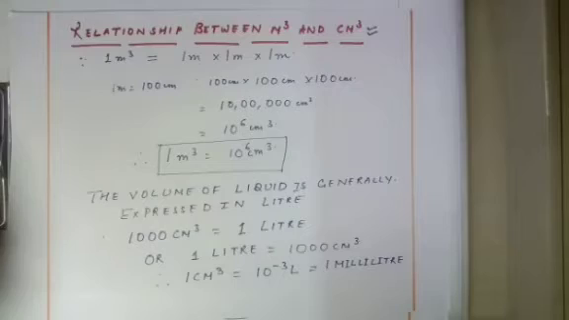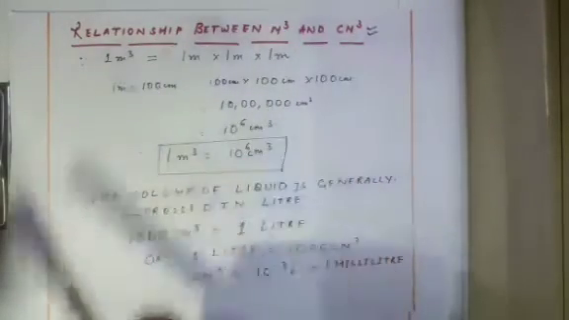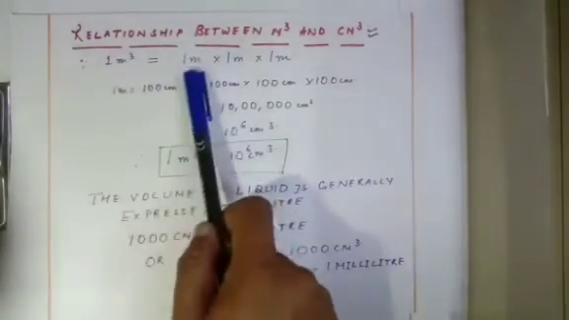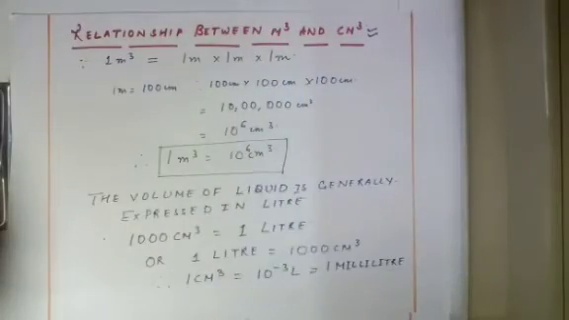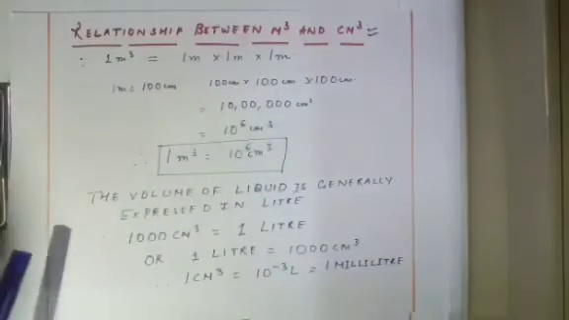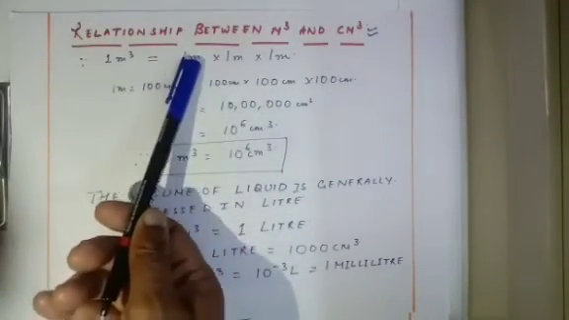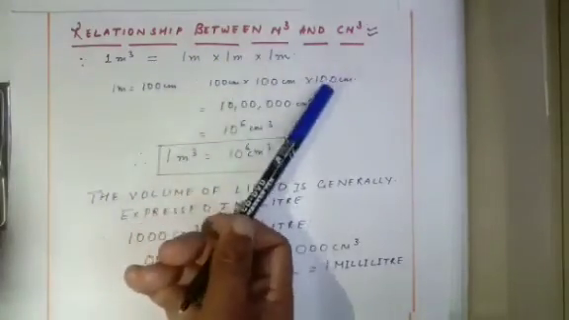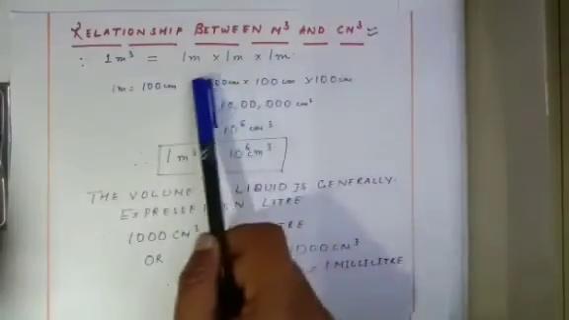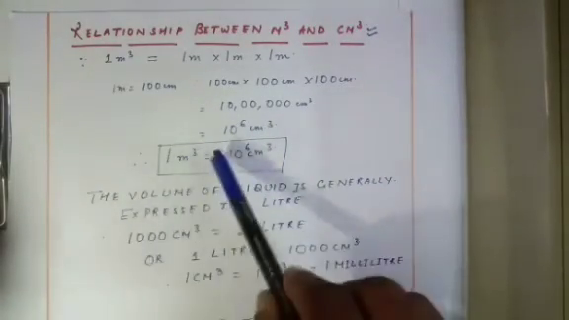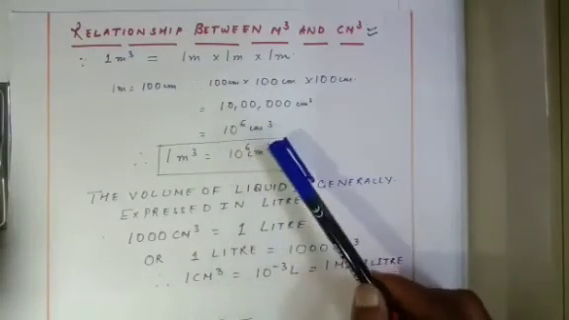Let us start with another topic, that is relationship between meter cube and centimeter cube. We know that 1 meter cube can be expressed as 1 meter into 1 meter into 1 meter. Over here, I am going to convert 1 meter into centimeter. So 1 meter is equal to 100 centimeter. Now I am going to replace the value: 100 centimeter, 100 centimeter, and 100 centimeter. When I find the product, it will be 10 lakhs or 10 to the power 6 centimeter cube. Therefore, 1 meter cube is equal to 10 to the power 6 centimeter cube.